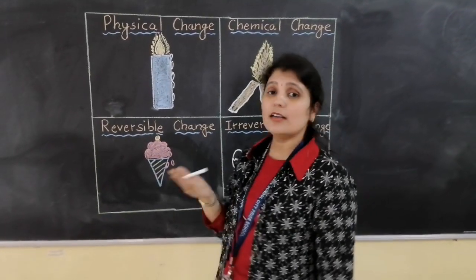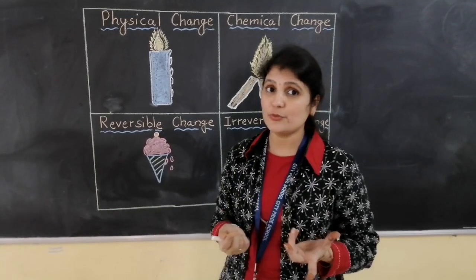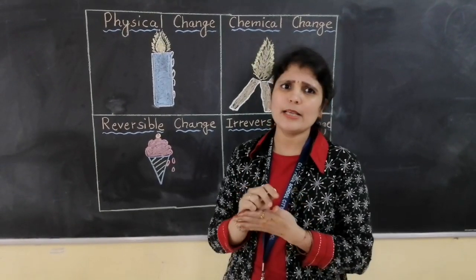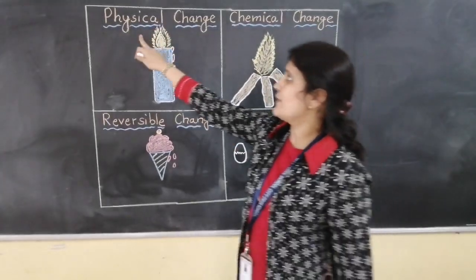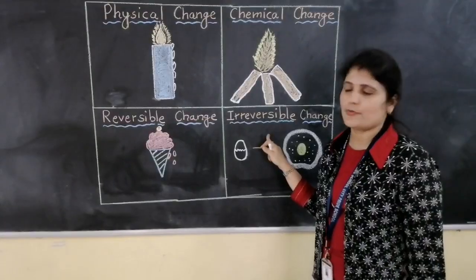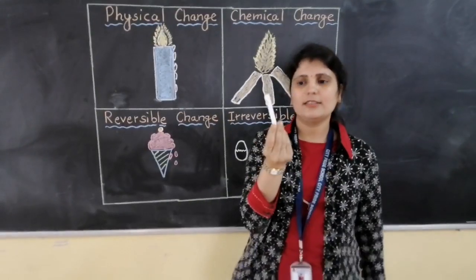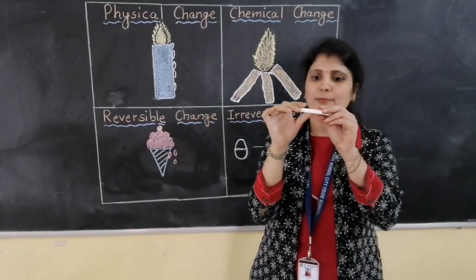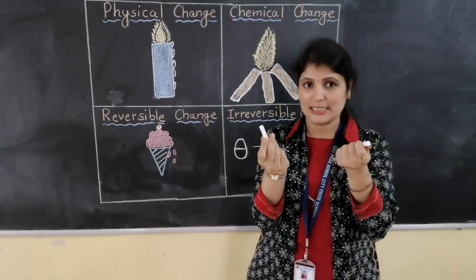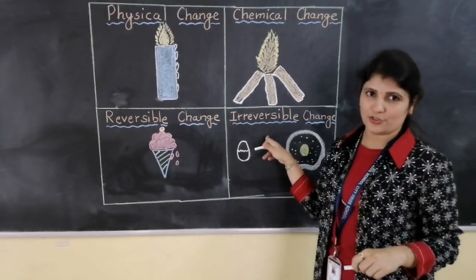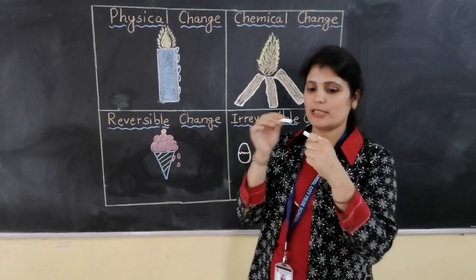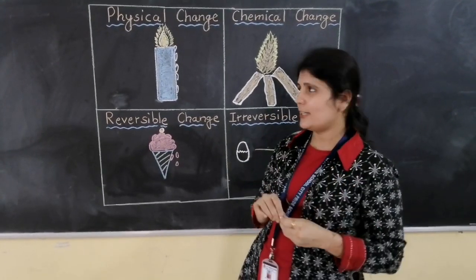This can be done with clay also. Many times we make toys with clay. So again and again we can mix it and make the shape again, right? So that is the example. Now physical irreversible change. The best way to show it is the chalk in my hand. If I break the chalk, I cannot join it easily. So this is a physical change, but it is irreversible. Properties are not changed, but I cannot join it again, right?